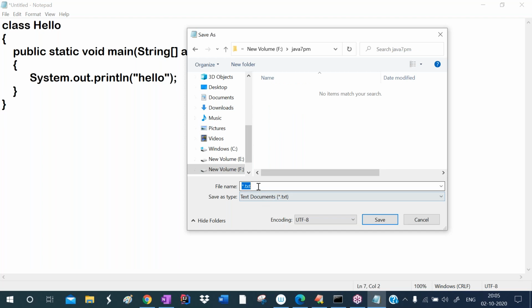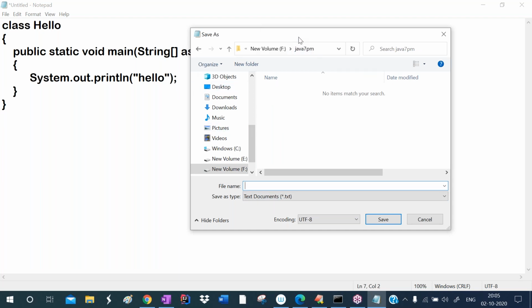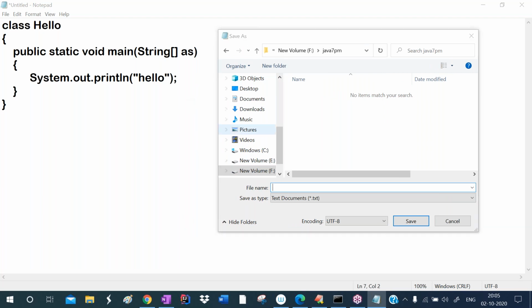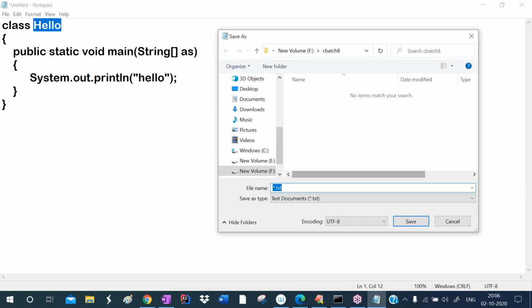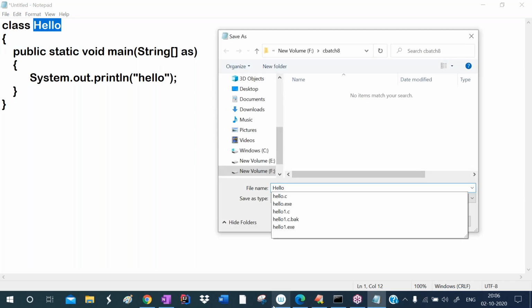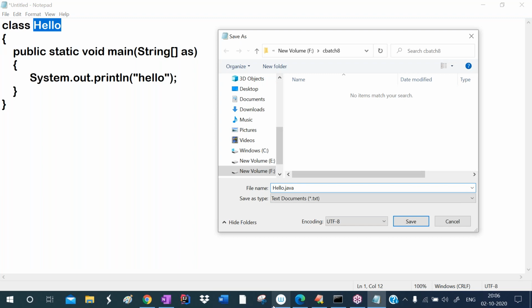Whenever we are saving a Java program, the suggestion is to give the main method's class name as the file name. Here the main method is defined in which class? The Hello class. So give Hello, then write .java, Hello.java. Java is the extension of a Java file. So this is the source code we are writing.